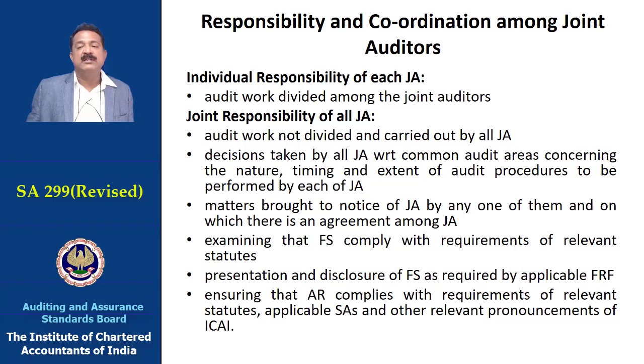If it is recorded that all the joint auditors have agreed to the matter as resolved by that particular auditor, that particular aspect would be commonly responsible. Either you can decide that whatever you have done we accept, then it would be his responsibility. But if everybody debates, minutes and accepts that particular aspect, it would be common.